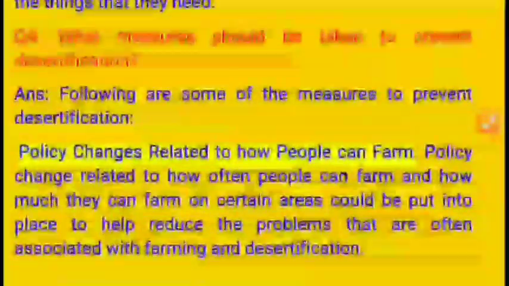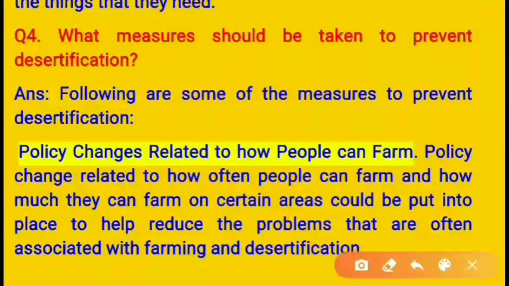Then our fourth question is, what measures should be taken to prevent desertification? Following are some of the measures to prevent desertification. Okay. This question can come in another way. For example, how can desertification be controlled? Okay. Following are some of the measures to prevent desertification.